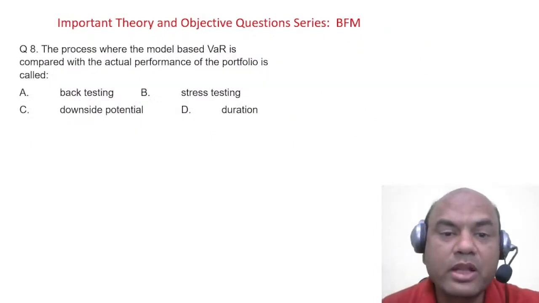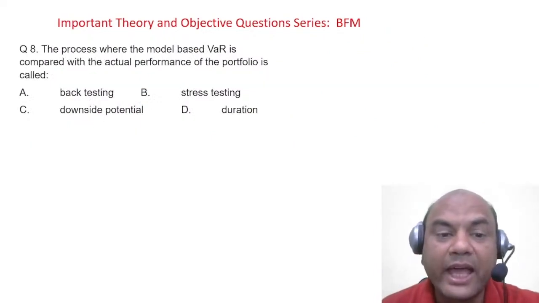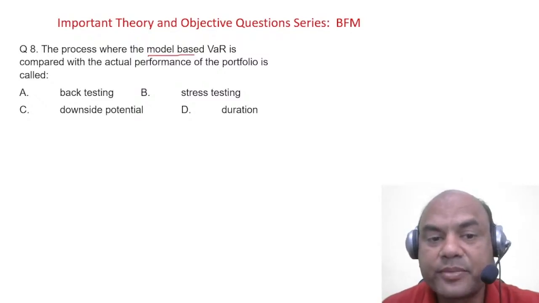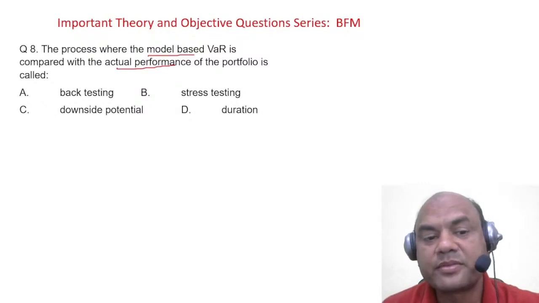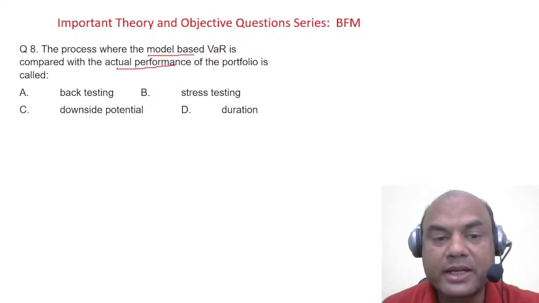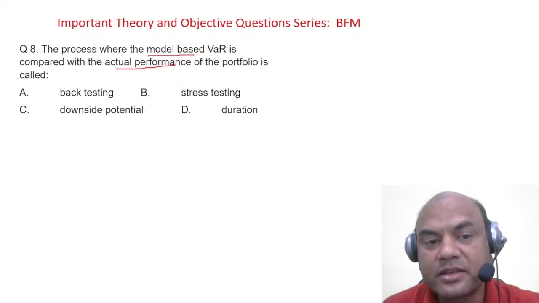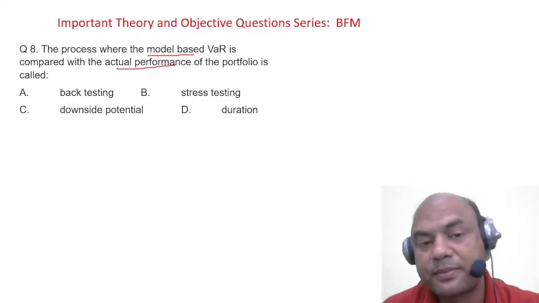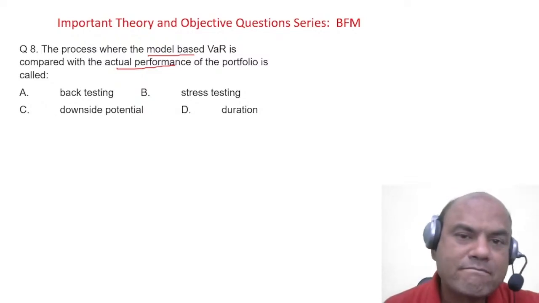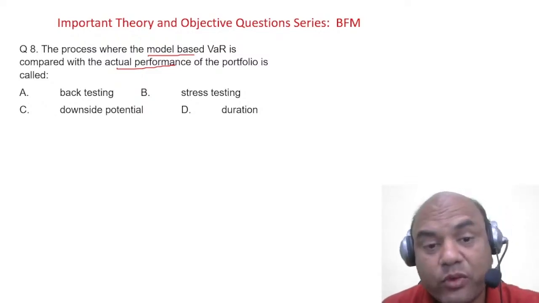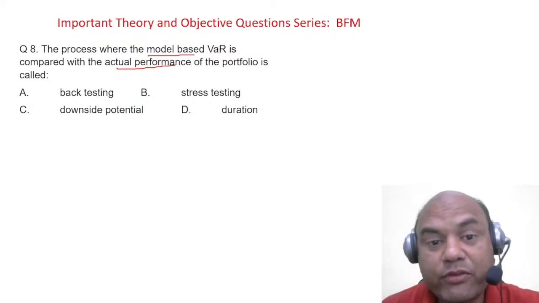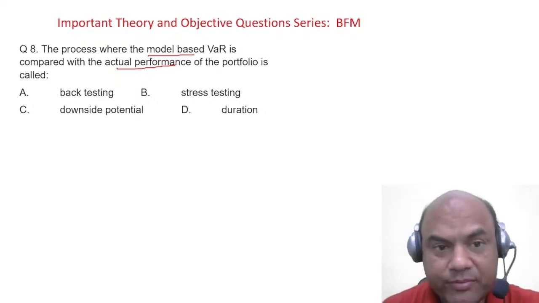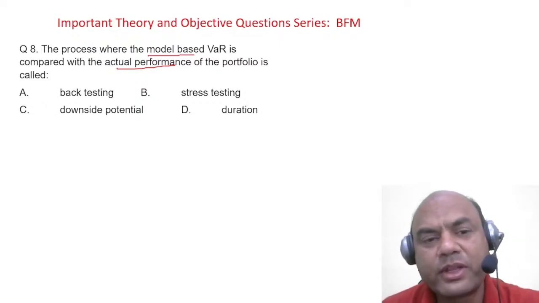The process where model based VAR is compared with the actual performance of the portfolio is called as, see here, model based is compared with the actual performance. So it is called as back testing, stress testing, downside potential, or duration. All these are four different terms and very important terms in your BFM. I'll explain them in one line each.